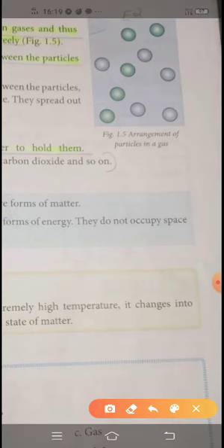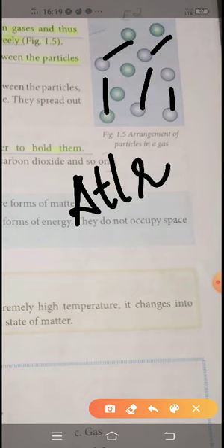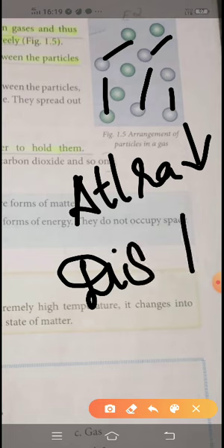The last one is gaseous. Now look here. Can you see each molecule, and the distance between any two molecules? It is quite far apart. Therefore, as the distance increases, attraction decreases. The force of attraction will be decreasing. When will this happen? As your distance increases, the force of attraction decreases. So automatically, what will happen?